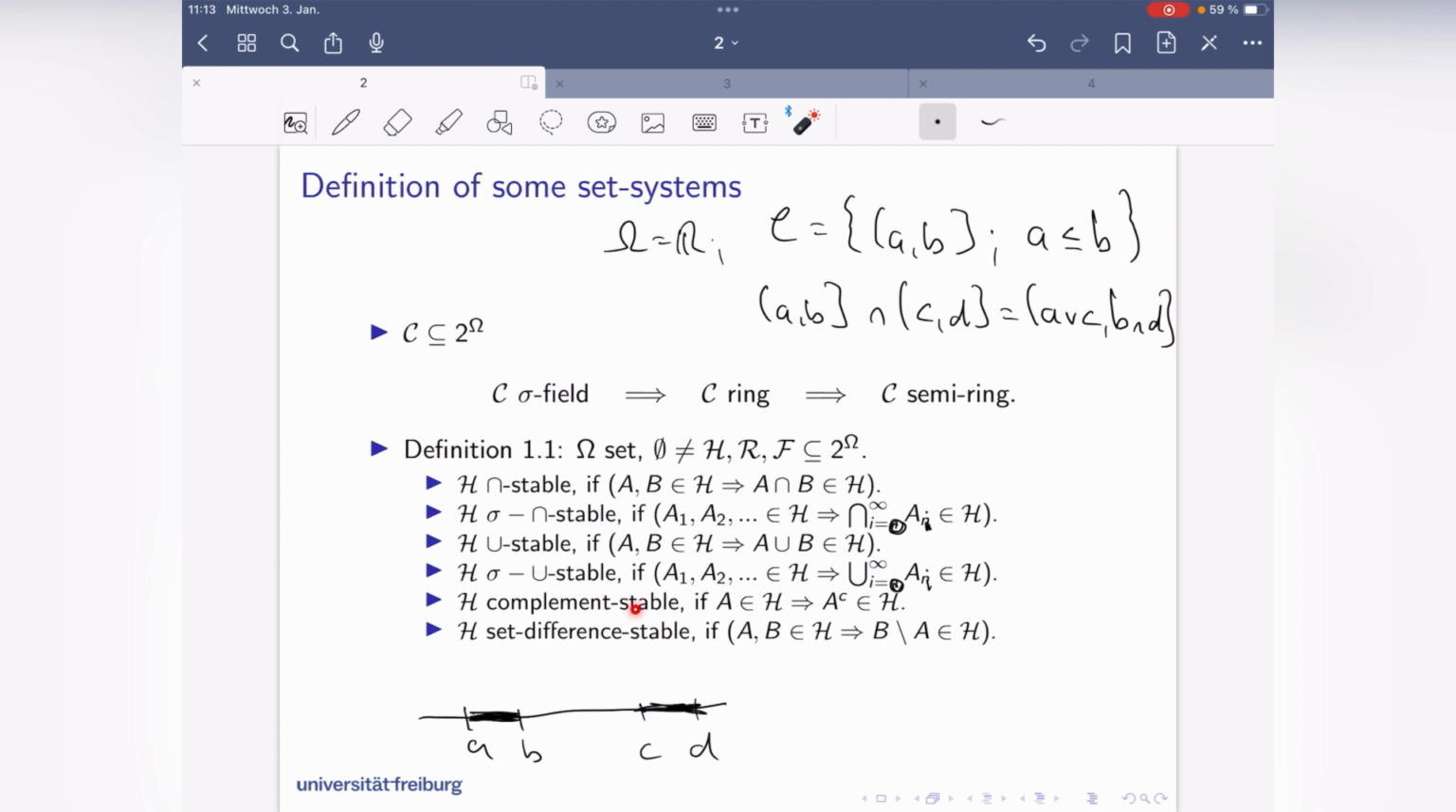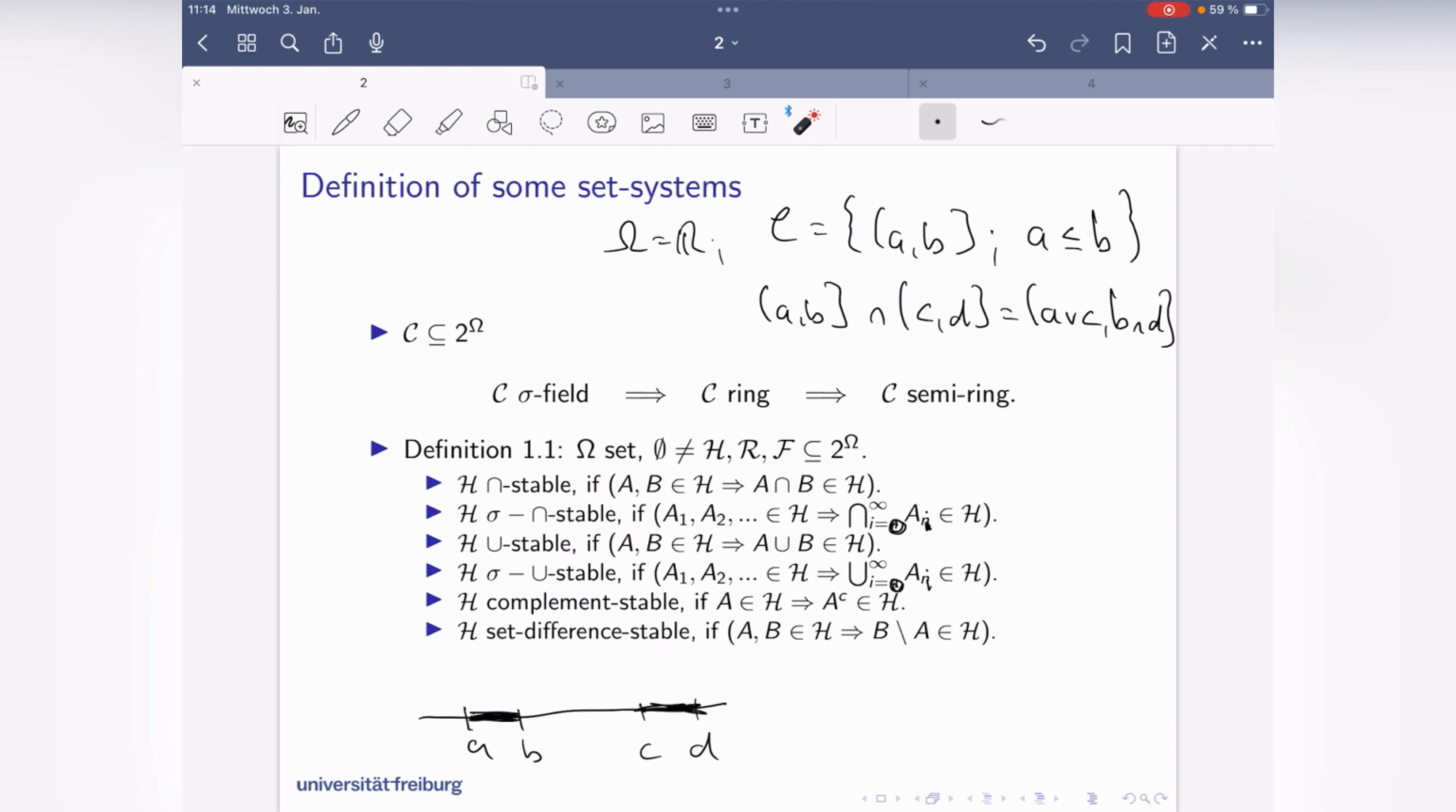Then complement stable. Well, that's what the word says. If A is in the set system, then the complement is also in the set system. Is that true for these intervals here? Well, probably not, because if you have (a, b], the complement consists of this one infinite interval left of a and the interval right of b, and that's again not an interval, so the system here is not complement stable.